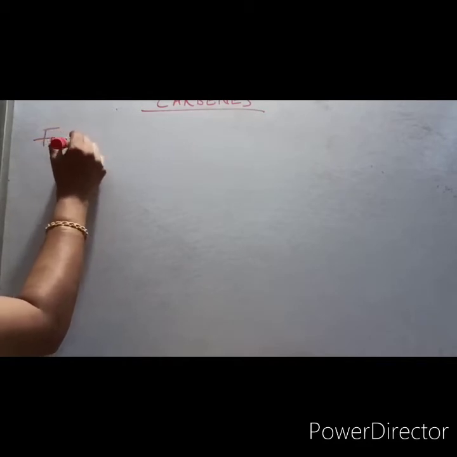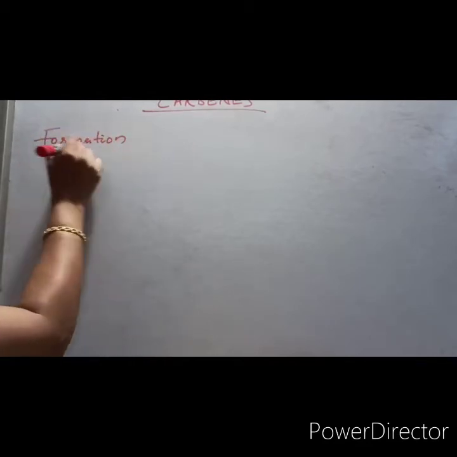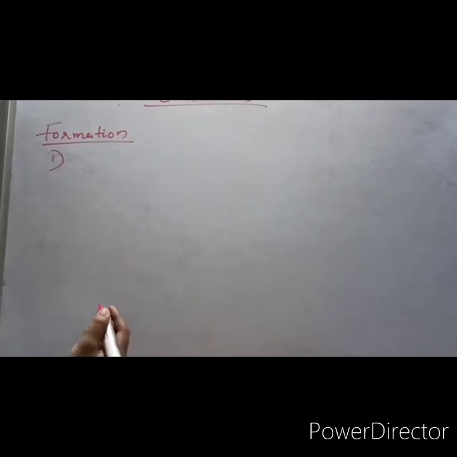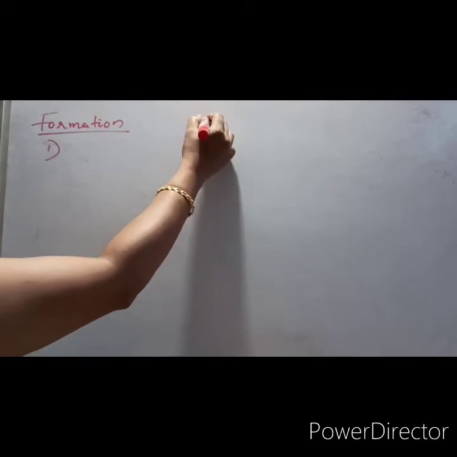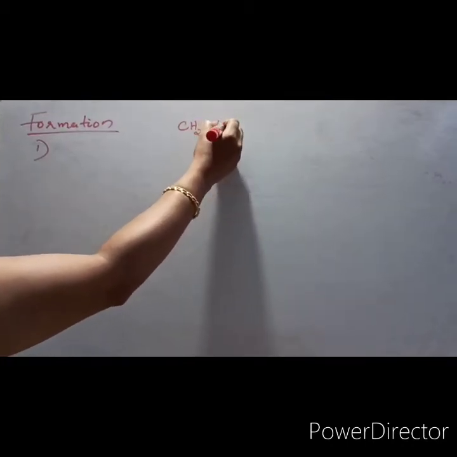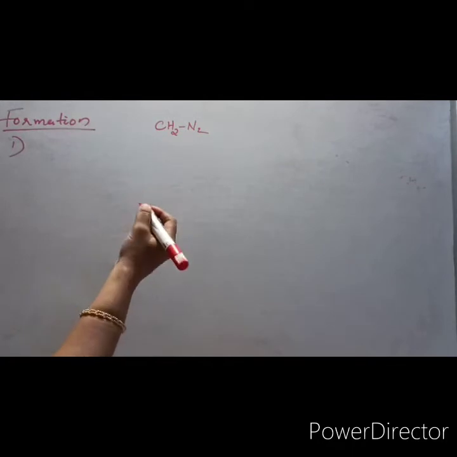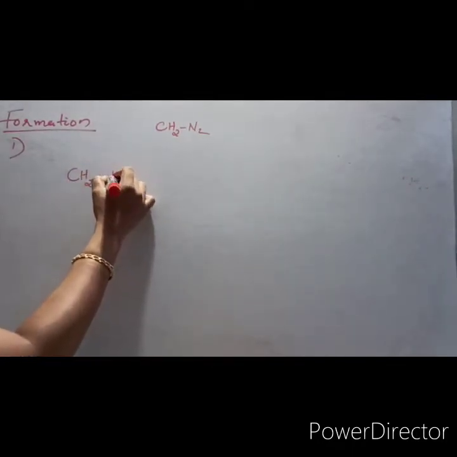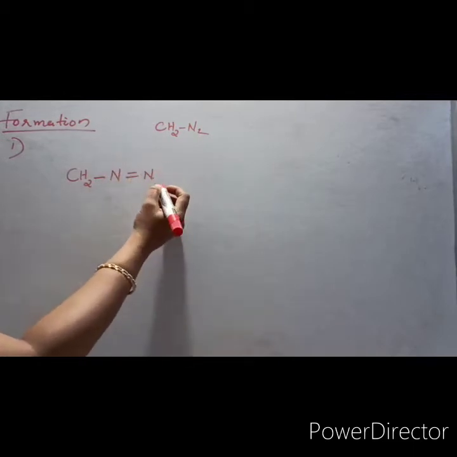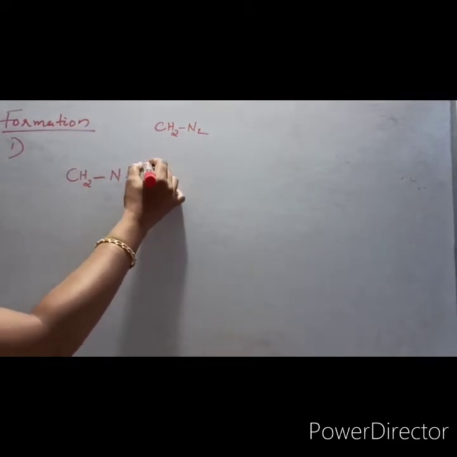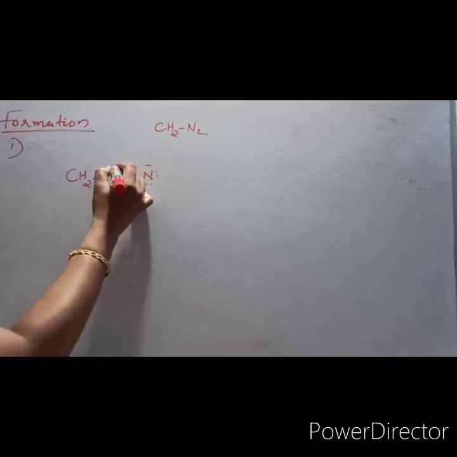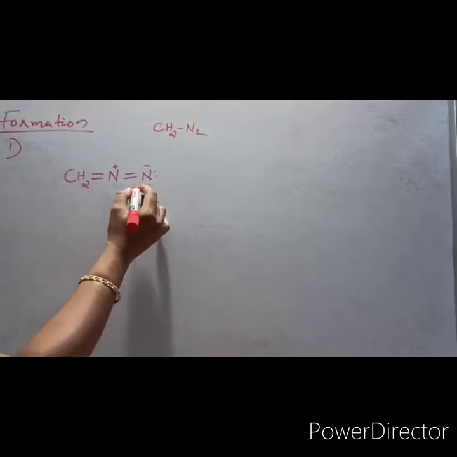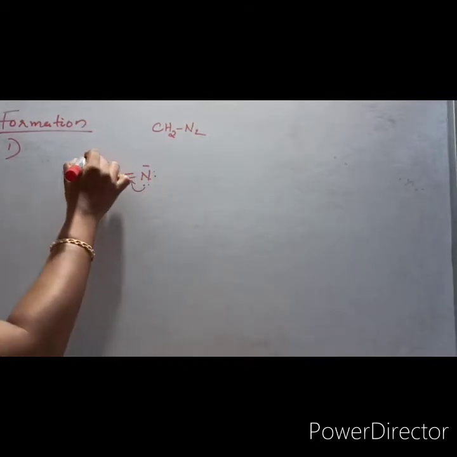Next we will see the formation of carbenes. The first is by photochemical or thermal decomposition of diazomethane, CH2N2. The diazomethane structure is in this manner, with nitrogen having 5 electrons around it. Now this will be shifted here, and this will be shifted here.